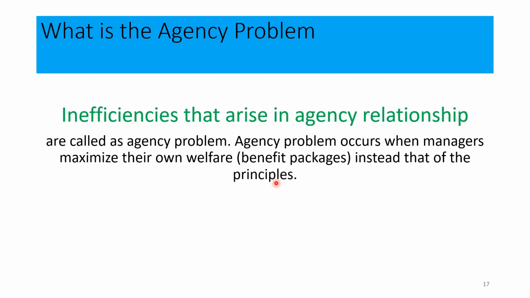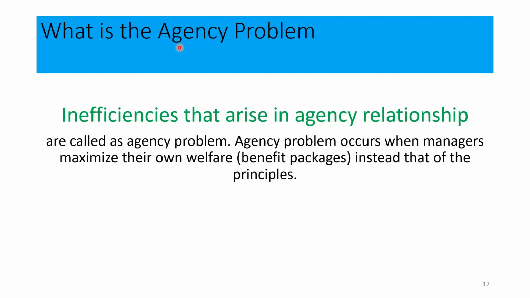This conflict between the objectives of shareholders and the team of management can be identified as agency problem. What is agency problem? Conflict between the objectives of shareholders and the objectives of the team of management can be identified as agency problem.